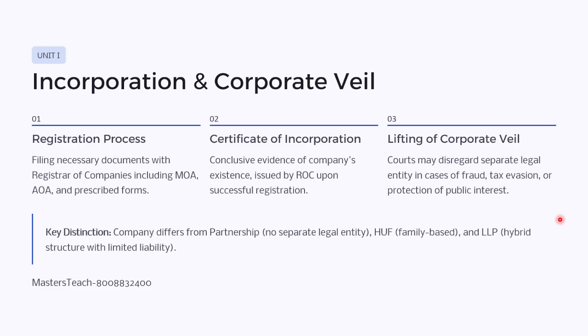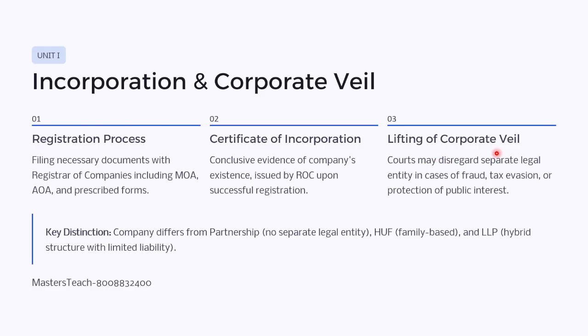Then incorporation and incorporate will. So incorporation, the registration process, how it can be done, how it's going to come to life. The registration process involves filing the necessary documents with the Registrar of Companies, including the memorandum of association, MOA, or articles of association, in the prescribed form. Once you have filled the form, you're going to get the certificate of incorporation, conclusive evidence of the company's existence, issued by the Registrar of Companies upon successful registration.